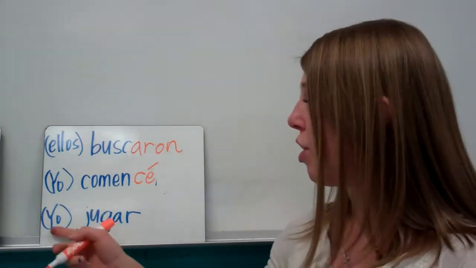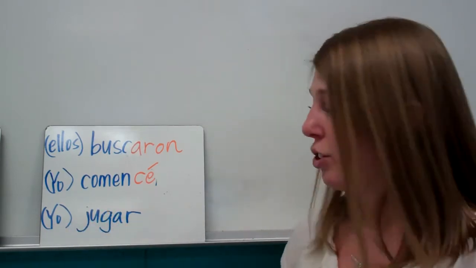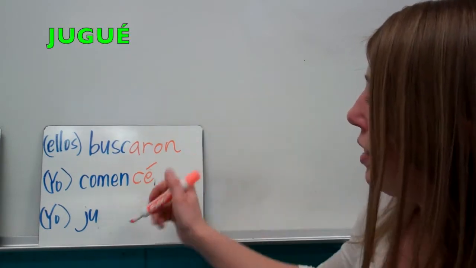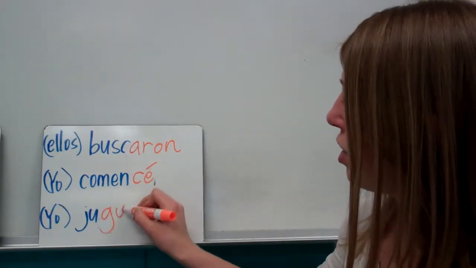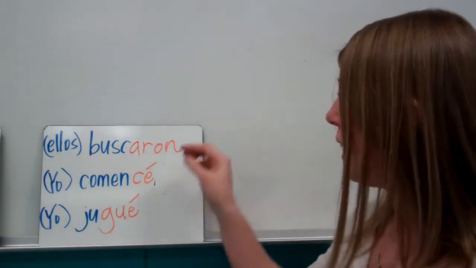Okay, the next one we have yo and jugar. Okay, GAR verb, yo is the subject, so it's going to change. So it's not going to be this anymore. We're going to have a G-U-É. So jugué. So I played.